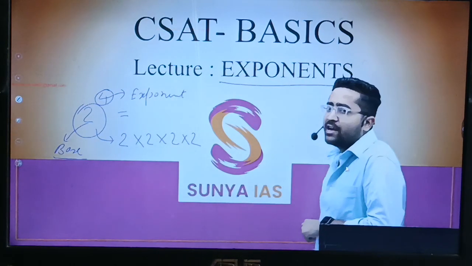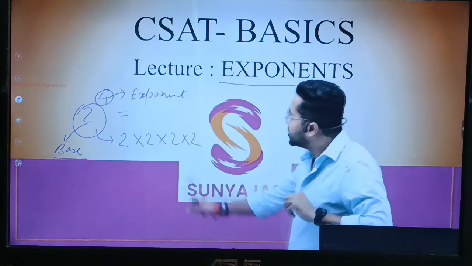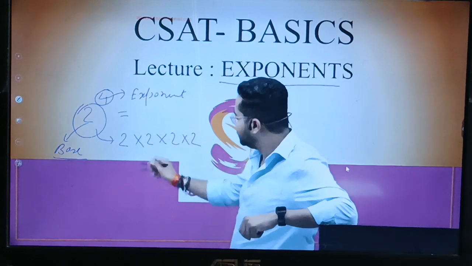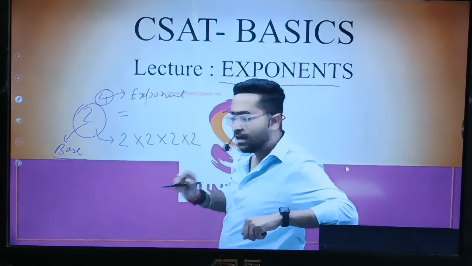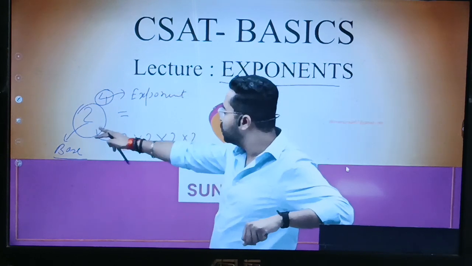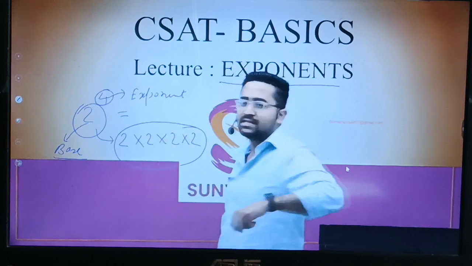So now I will reiterate the definition and now you will understand that exponent is the number of times, that is 4, a number is getting multiplied by itself. 2 is getting multiplied by itself 4 times. Then 4 is the exponent.